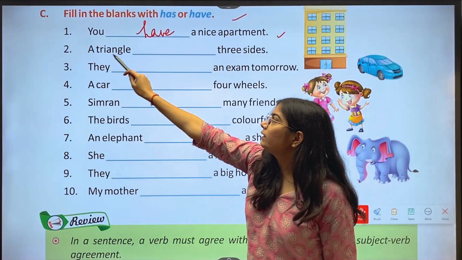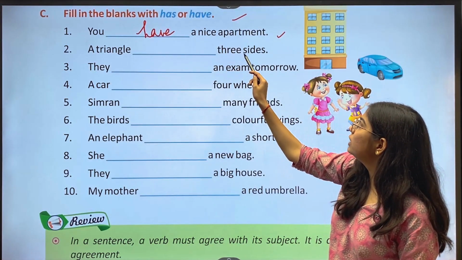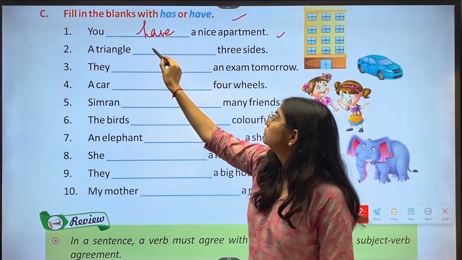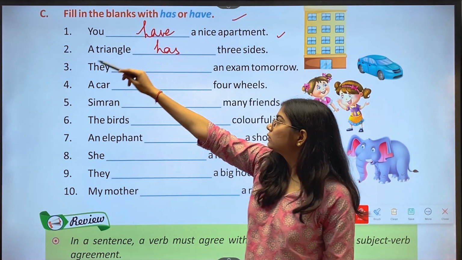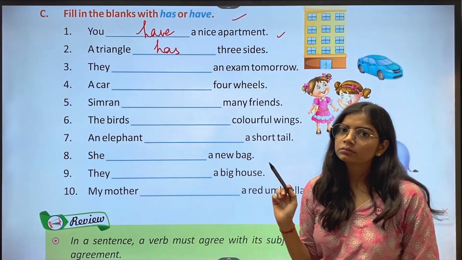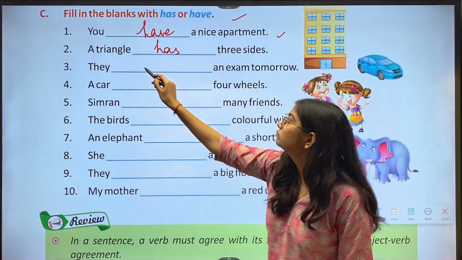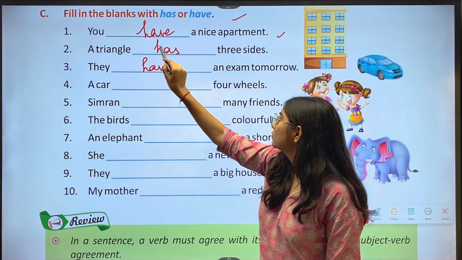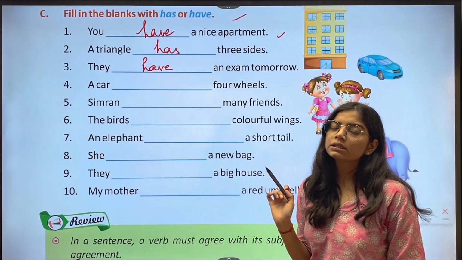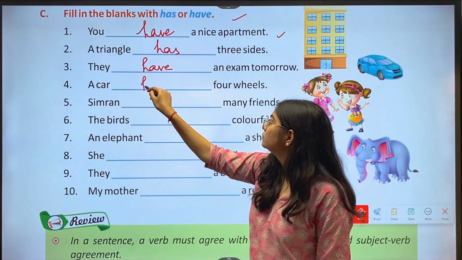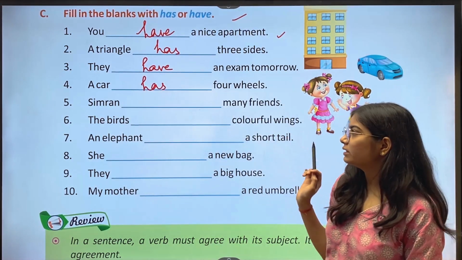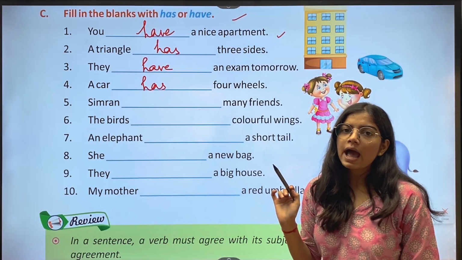Then second, a triangle dash 3 sides. Answer is has. Third, they dash an exam tomorrow. Answer is have. Fourth, a car dash 4 wheels. The answer is has. Fifth, Simran dash many friends. The answer is has.